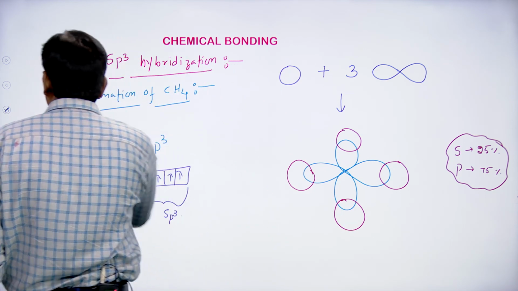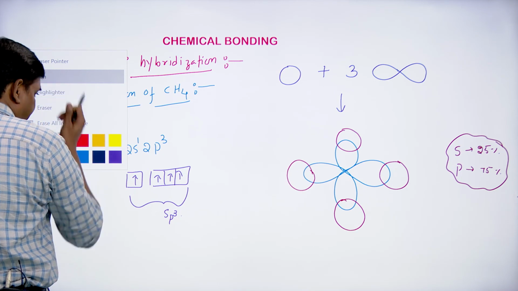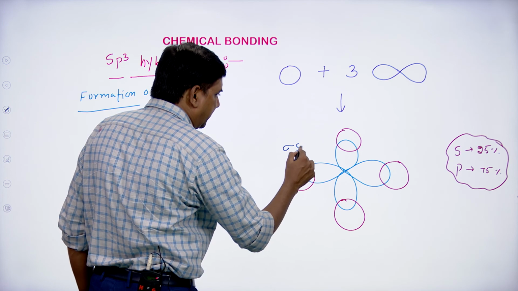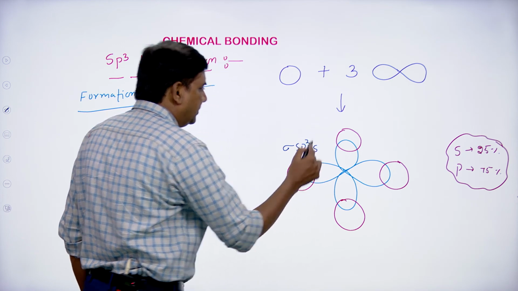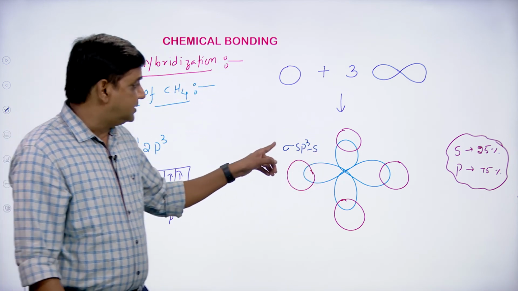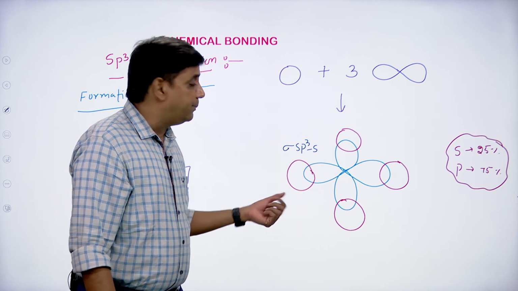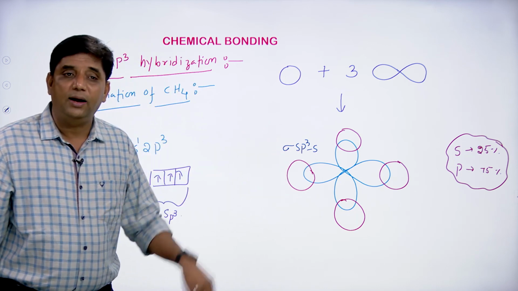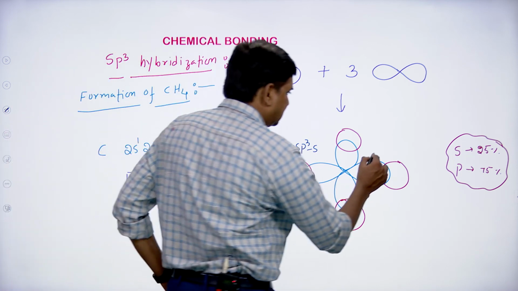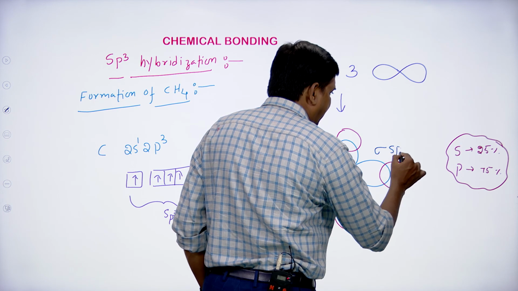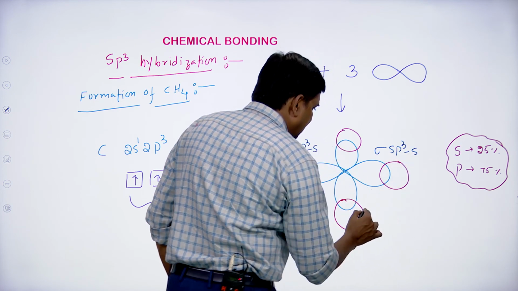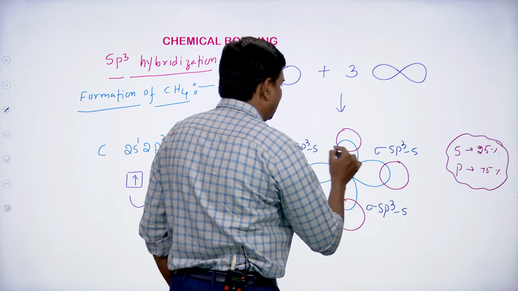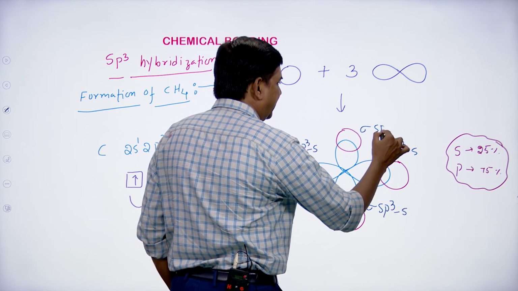This is called a sigma sp3-s bond. What does it indicate? The sigma bond is formed due to the overlapping of the sp3 hybrid orbital of carbon with the s orbital of the hydrogen atom. And like this, here also sp3-s, and here also sp3-s, and here also sp3-s.